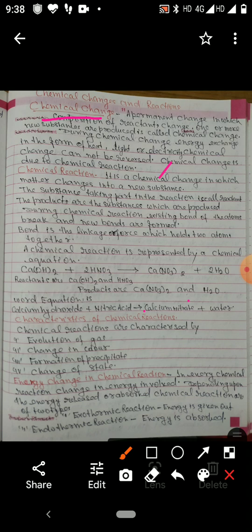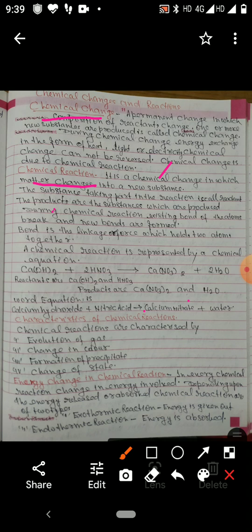Now next, you have to see what a chemical reaction is. A chemical reaction is a chemical change in which the composition of the matter changes, new substances are formed, and those new substances have a new composition that is different from the original one, and they have different properties.